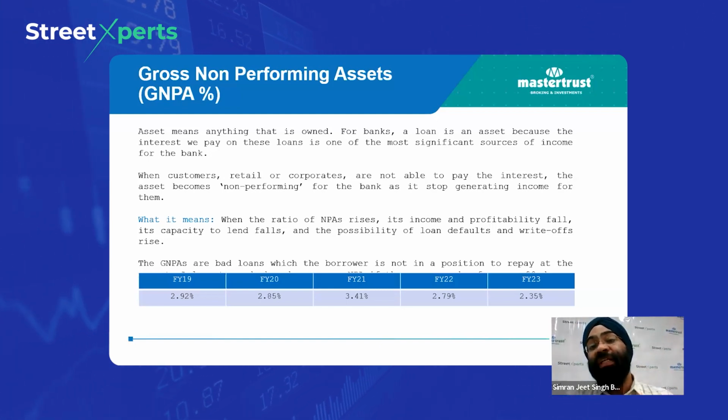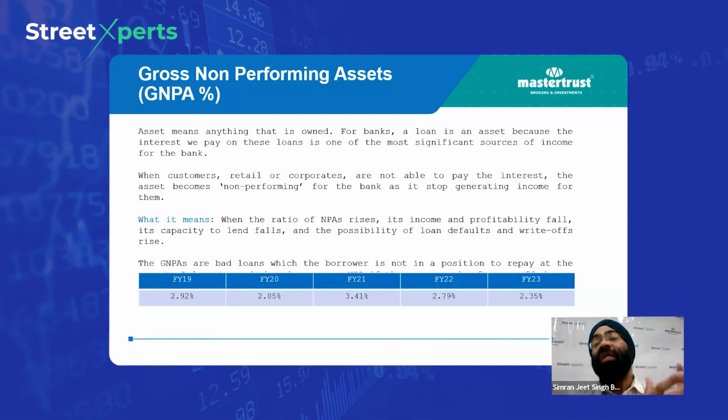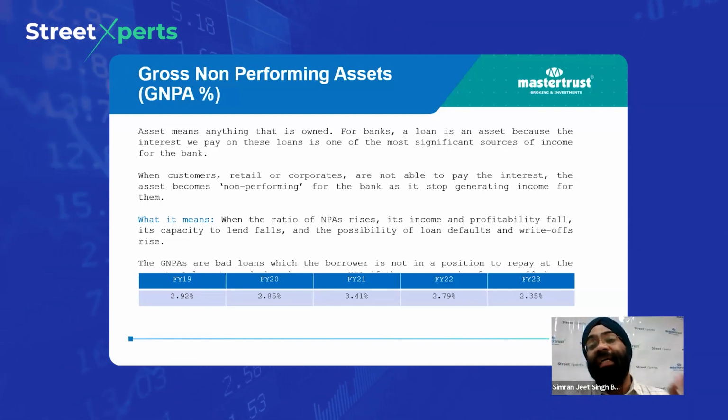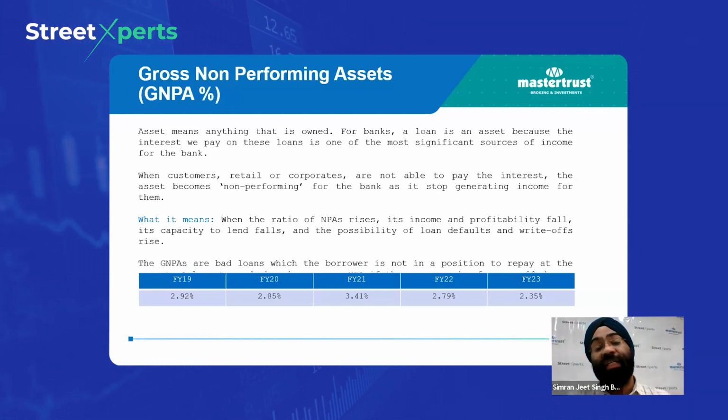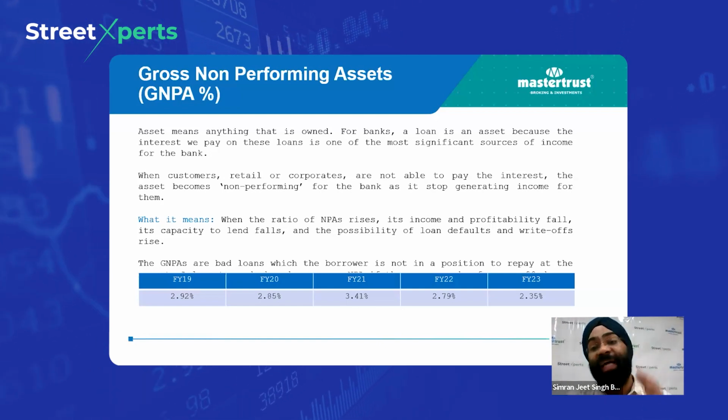Only then it will show that the bank's underwriting practices are very, very great. So control of the gross NPA ratio is very, very important for any bank, and it should continue to remain on the downward trajectory over a period of time for the bank's survival.